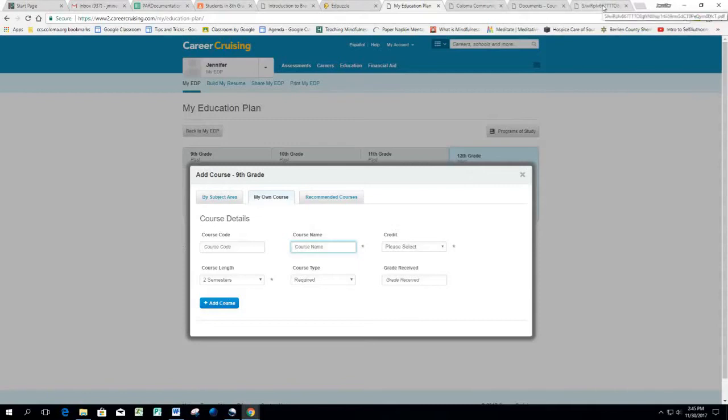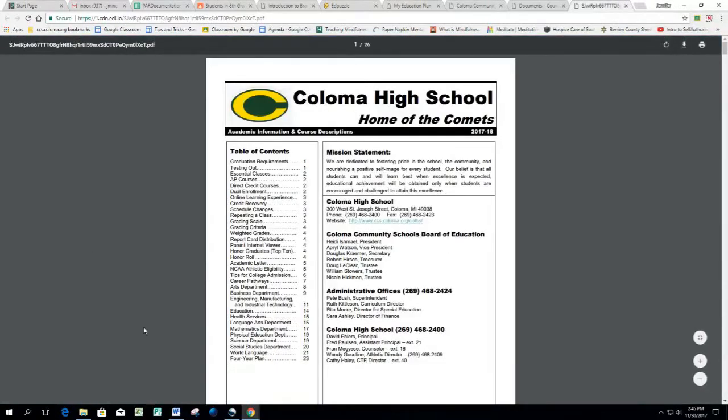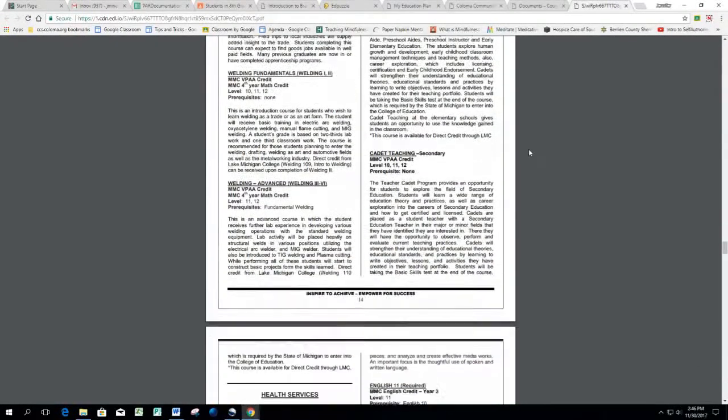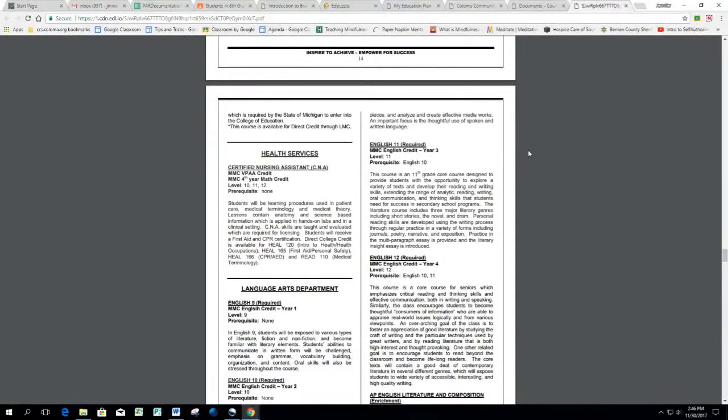Okay, so let's flip back to the course description guide. Here we are. We're going to want to add our English class. So we're going to go to the Language Arts department, which in the table of contents, where I'm wiggling my mouse, is on page 15. So on the 1, I'm going to click on the 1, type in 1-5, enter, and it takes me almost to page 15.